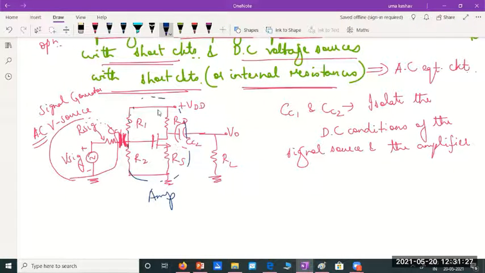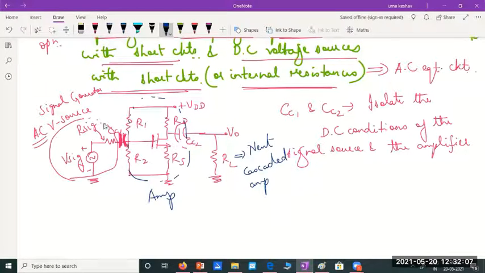If I want to separate the DC voltages and currents of the amplifier from reaching the load resistor, or this load can also be the next cascaded stage of the amplifier. The same amplifier can be repeated 3 or 4 times when we are designing for a high gain circuit. Please remember, we rarely use a single stage of amplifier. The gain provided by a single stage is never sufficient for normal usage.